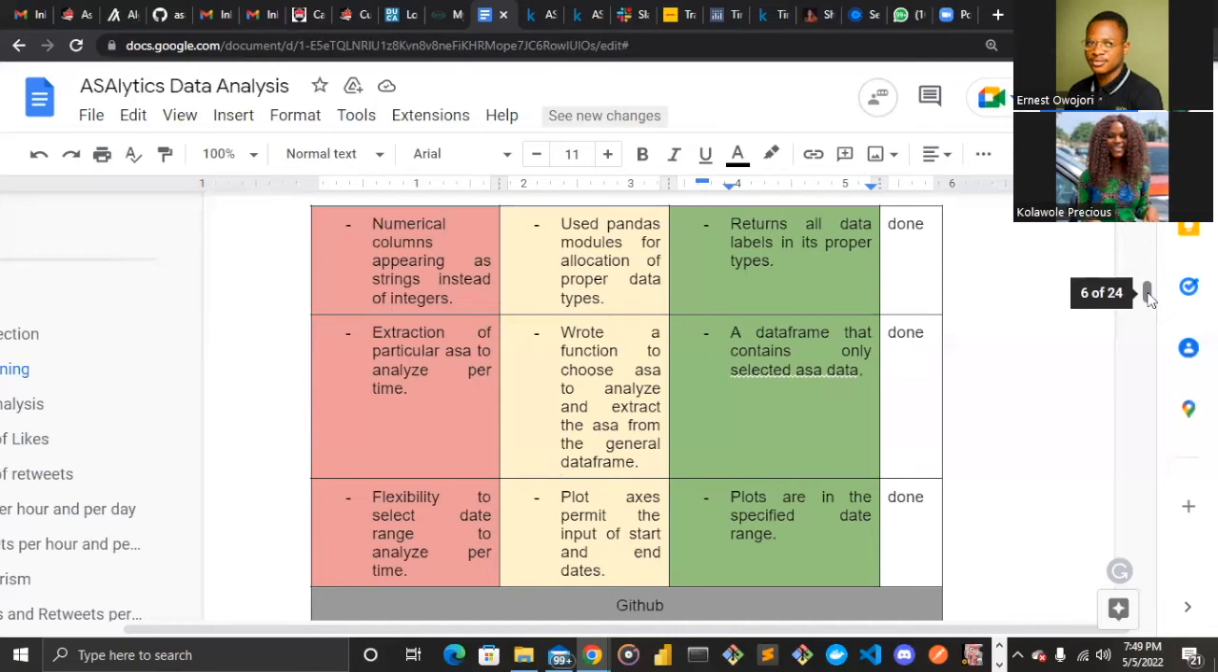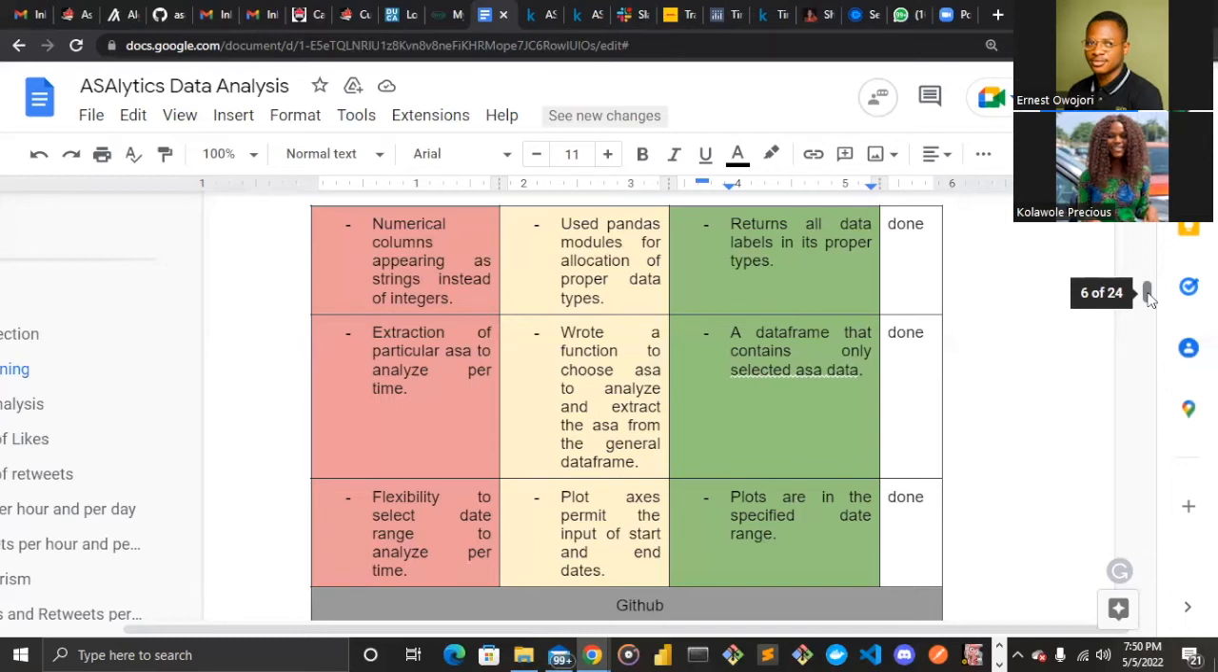And then the next problem is extraction of a particular ASA to analyze at a time. At times a user wants to analyze just one ASA and not everything. Our application is flexible enough to allow a user to input the kind of assets they want to analyze at that time. We wrote a function that requests an input from the user, and then returns a data frame containing only that selected ASA. Talking about ASA, I mean Algorand Standard Assets.